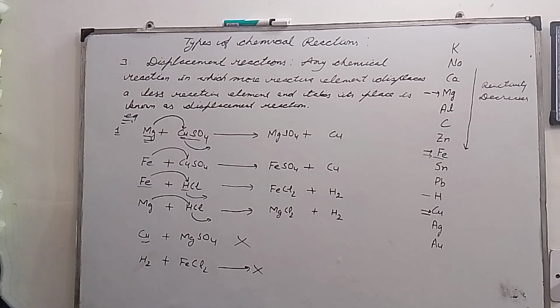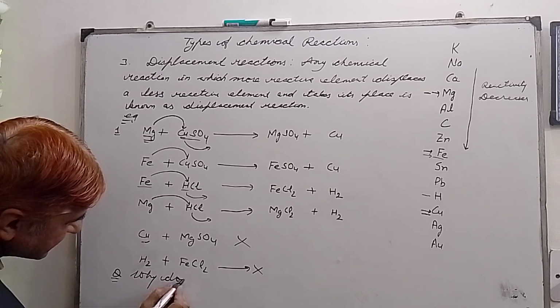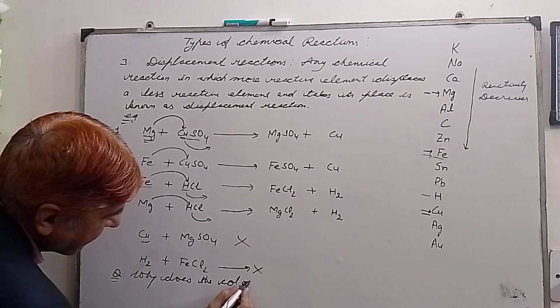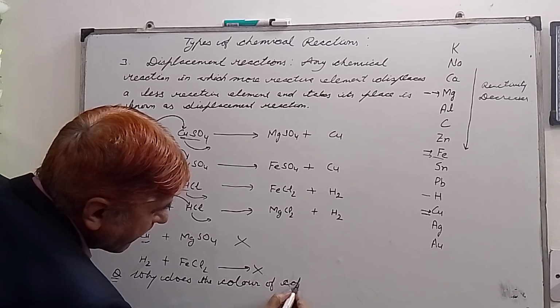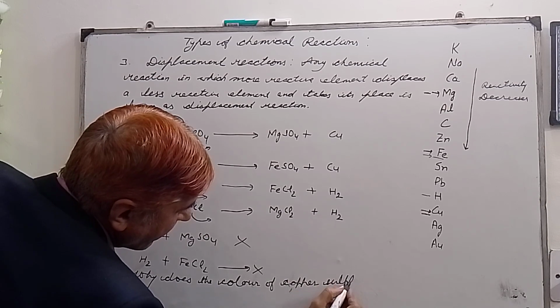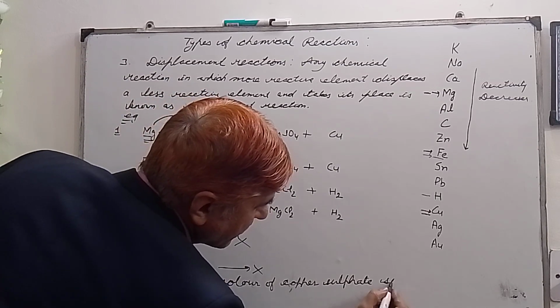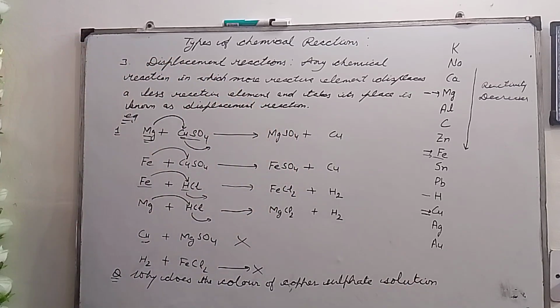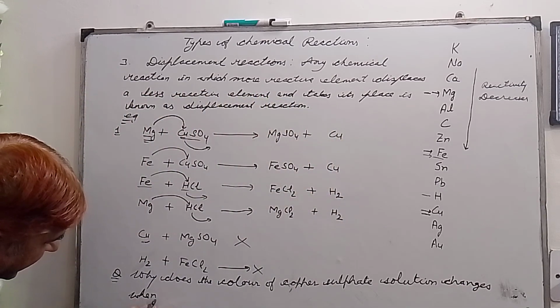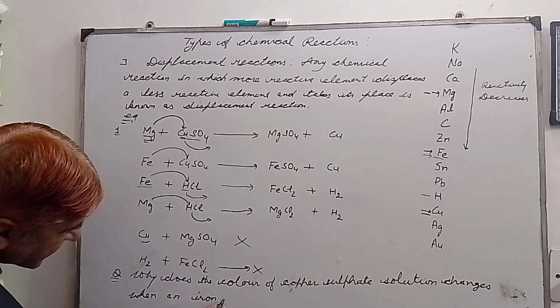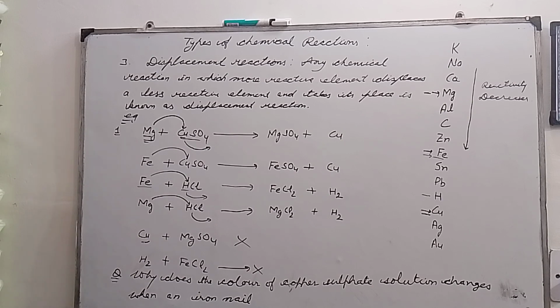So the question is, why does the color of copper sulfate solution change when an iron nail is dipped into it?